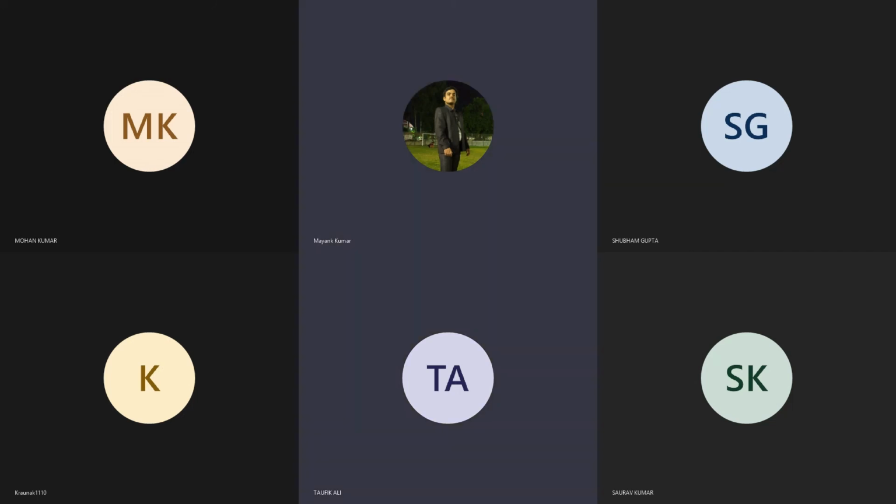Sir, I have 8 GB RAM and Core i5. It is enough. Yeah, it is enough. If you have Core i5 along with 8 gigabytes of RAM, it is enough.